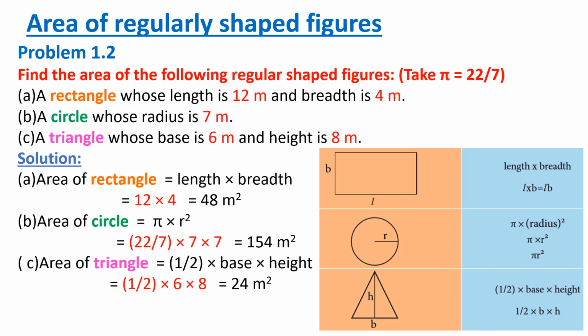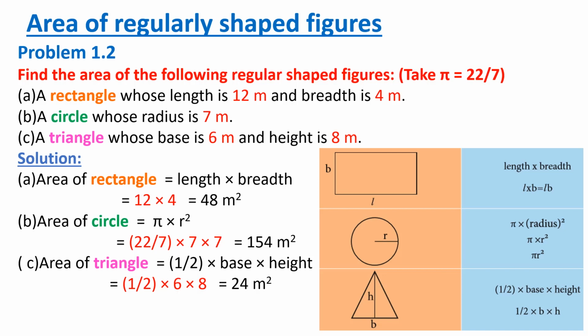And then second question is, a circle whose radius is 7 meter. What is the formula for finding the area of circle? Pi r square. We already know the value of pi, isn't it? What is the value of pi? It is 22 by 7. What is the value of r they are given? 7. So 22 by 7 into 7 into 7, isn't it? So 7 and 7 get cancelled. So 22 into 7, the answer is 154 meter square. Clear children?